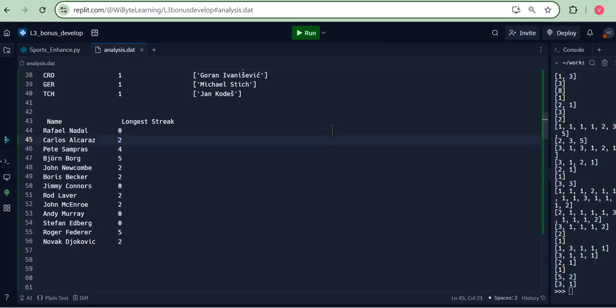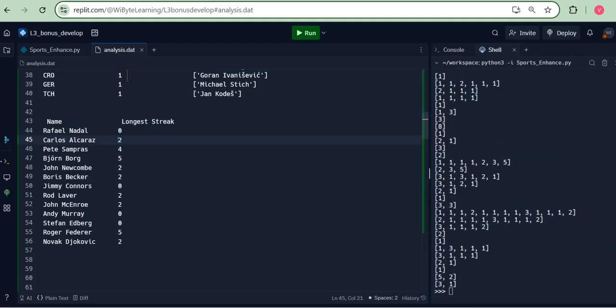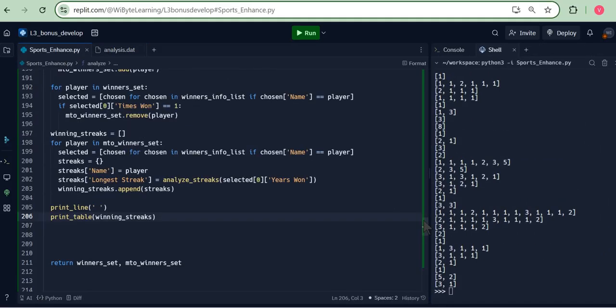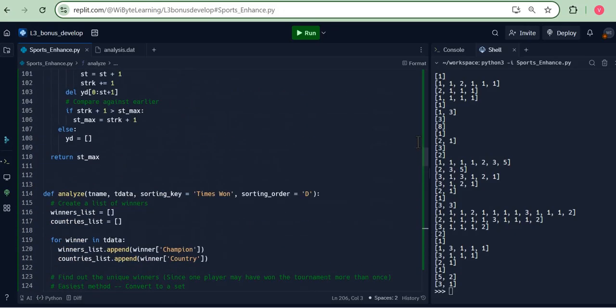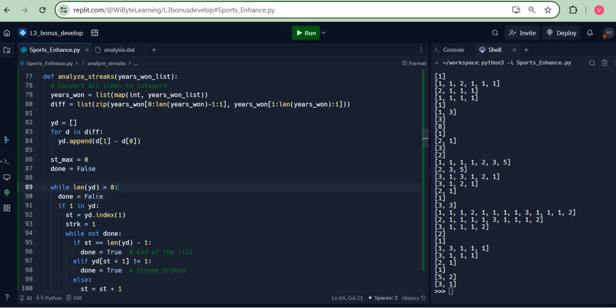Now, obviously, we can sort this again. We can put this in different forms. But the point here is that the analysis was, I thought, very, very interesting. Really something new in this. And the logic is quite nice, right? So I'm just going to keep this here. I'm just going to undo my print statement for the YD, so that this screen doesn't get cluttered, right?